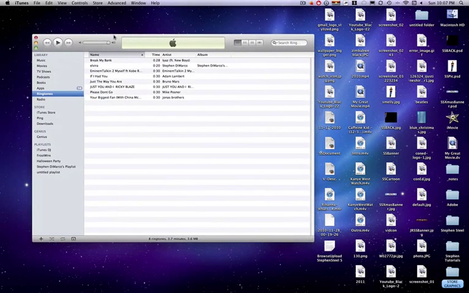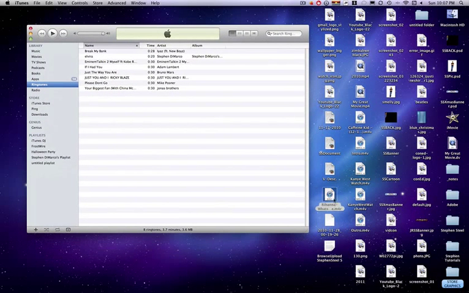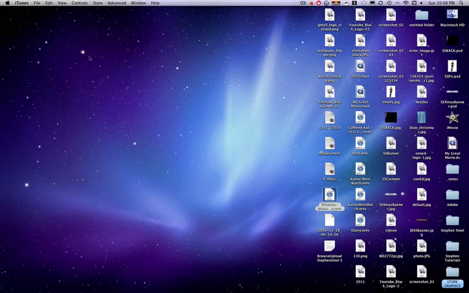And then you want to go to Ringtones. Take it from desktop, drag it right here, and when you plug in your iPhone, it will automatically sync, and it will be under custom when you go into settings, sound, ringtone.